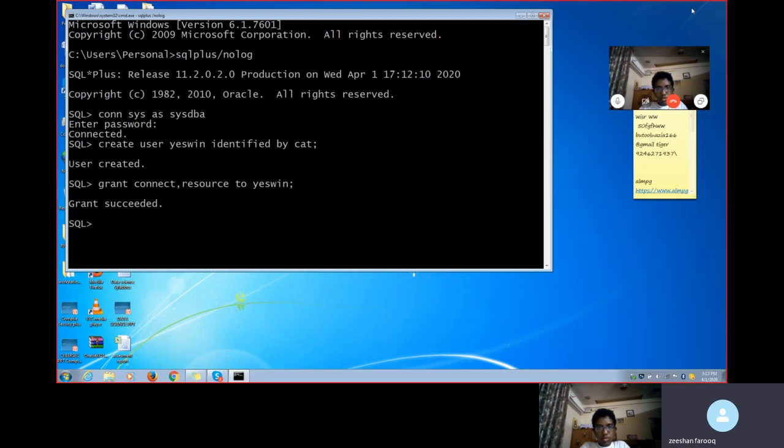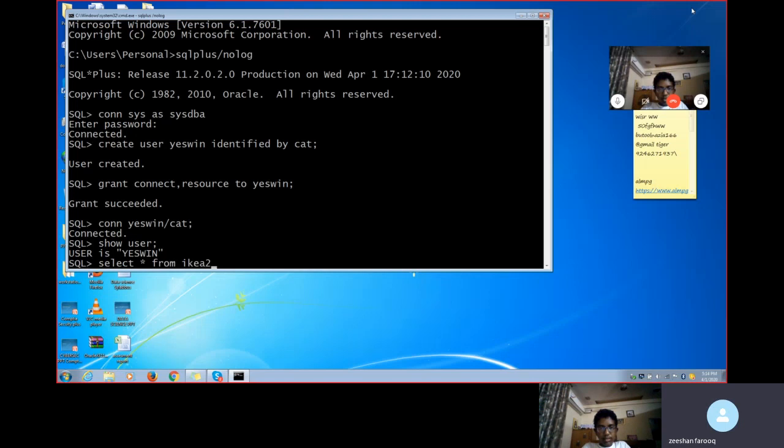Once the grant got successful, what exactly will you do now? Now you will connect Yashwin slash cat. Show user. The table we have created, are you able to see it in this user? No, right? We can't see the table. If I click here, select star from the table which you created previously, IKEA, right?